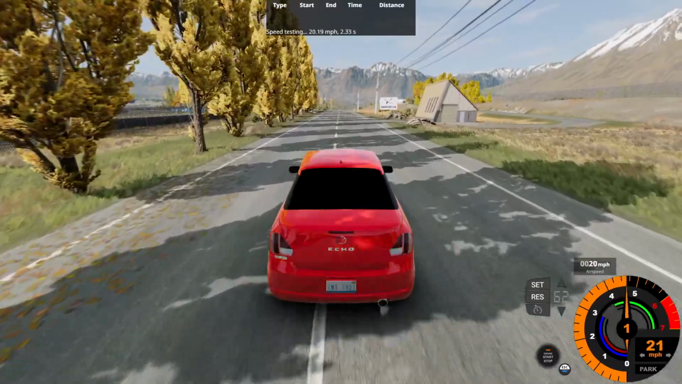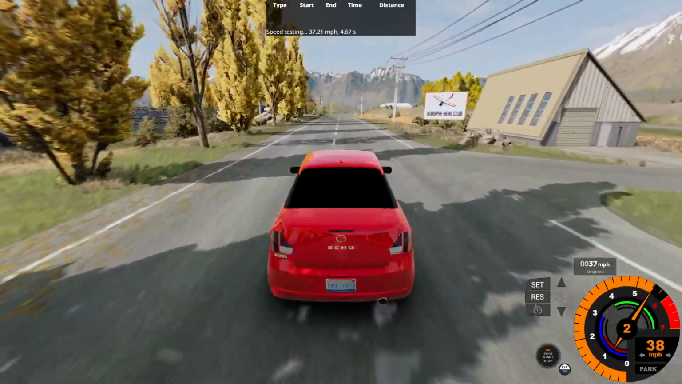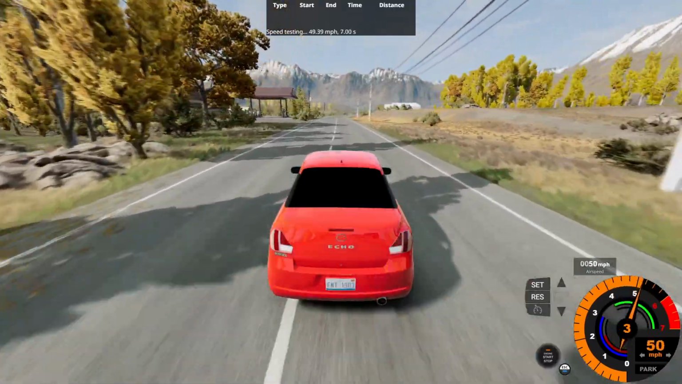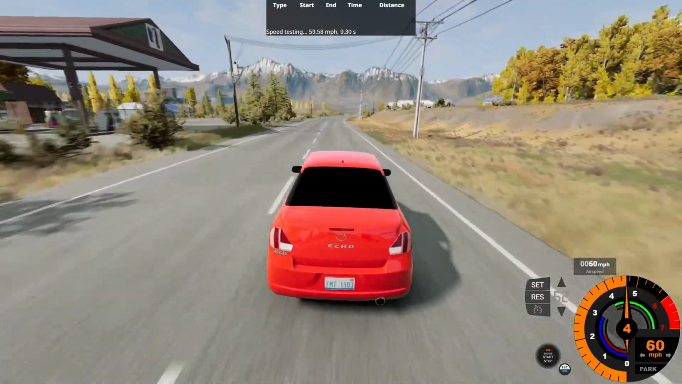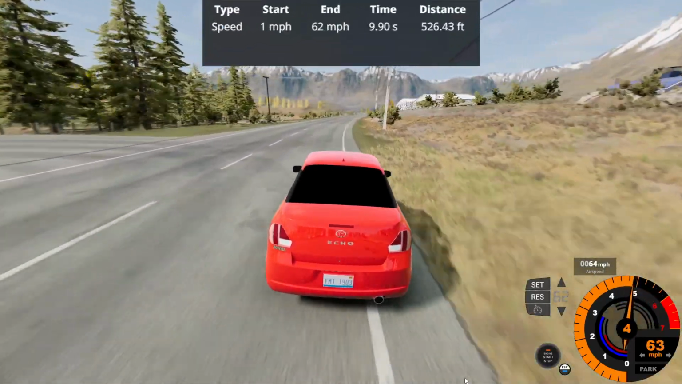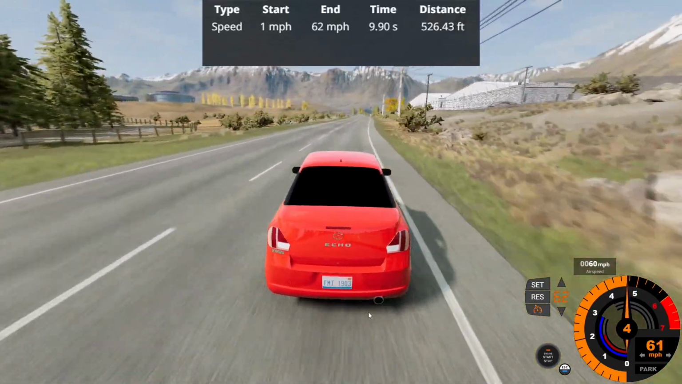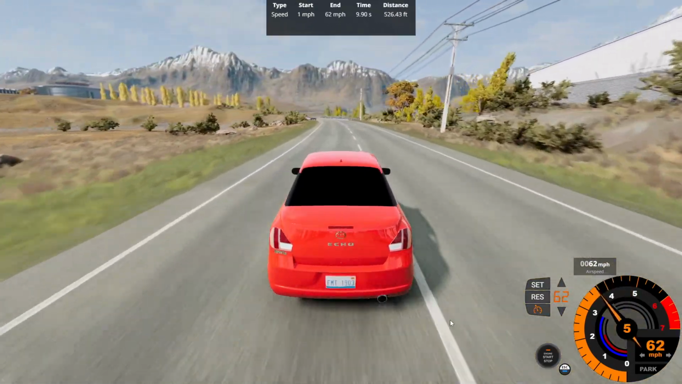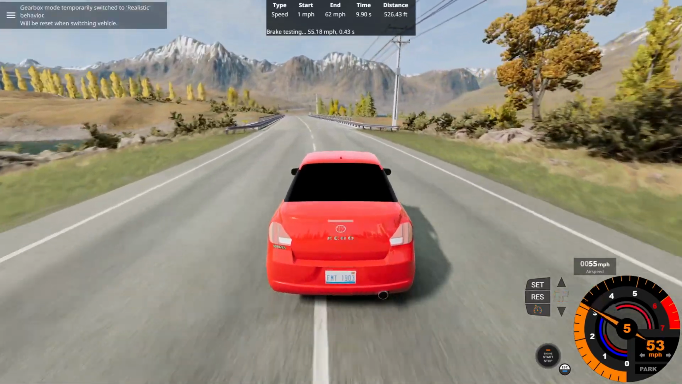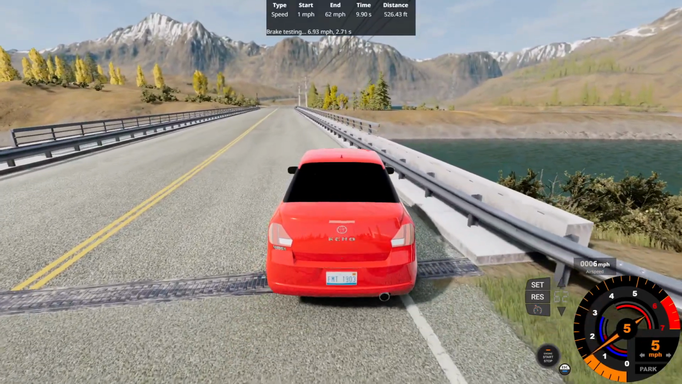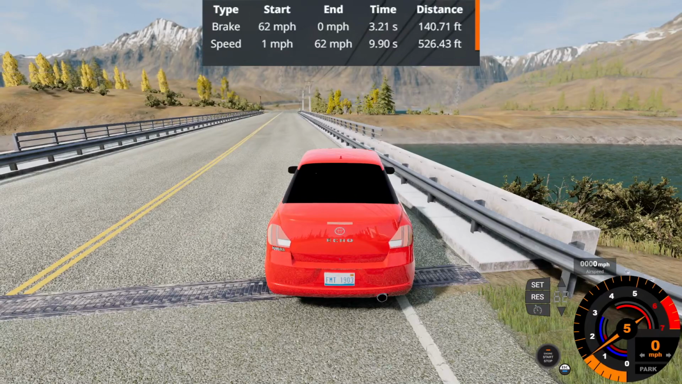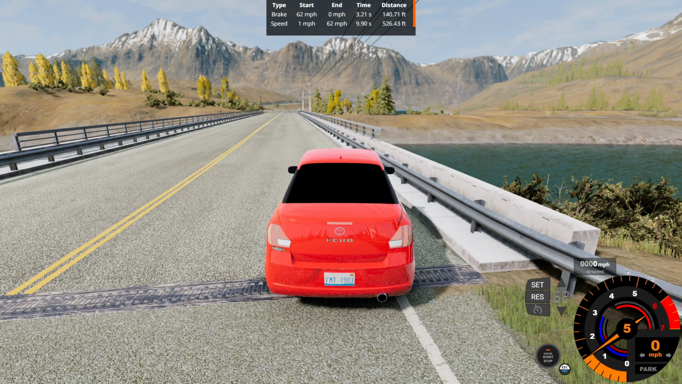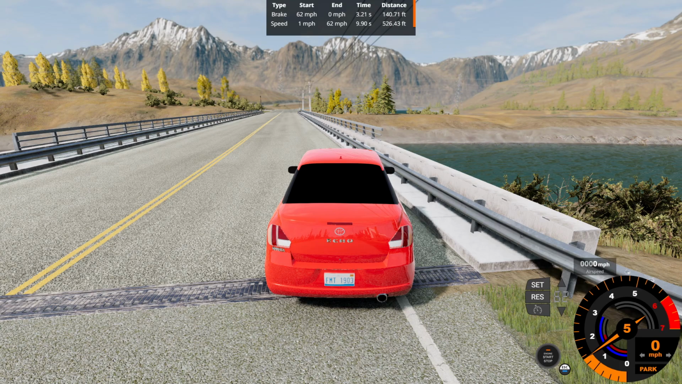Accelerate. Damn, this is loud. So 6,000 RPM in third gear, compared to the Nexa Aventura's 7,000 RPM, and 0 to 62 in 9.90 seconds over 526.43 feet. Now the brakes, as we're in 5th gear, brake. Watch the wall, guardrail, this is risky. 62 to 0 in 3.21 seconds, okay, over 140.71 feet. Not the world's best in terms of distance. It's kind of mediocre in both time and distance.